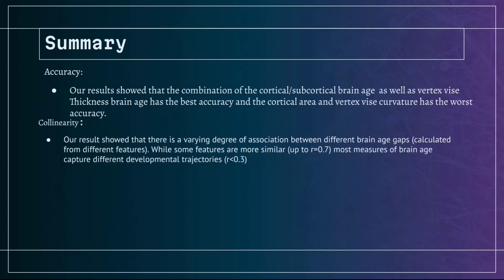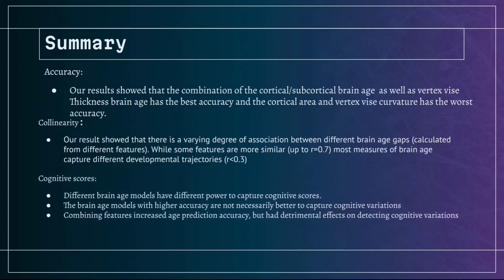Regarding collinearity, our results showed that there is a varying degree of association between brain age gaps calculated from different features. While some features are more similar, up to 0.7, most measures of brain age capture different developmental trajectories, less than 0.3. And about cognitive scores, different brain age models have different power to capture them.